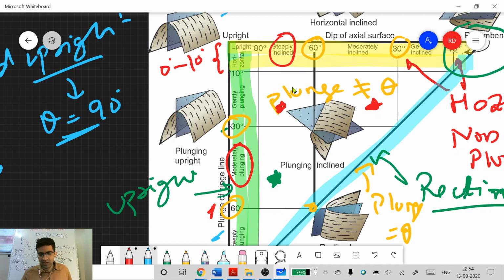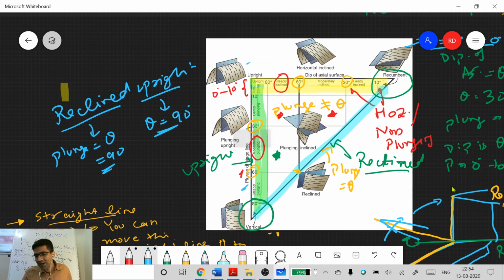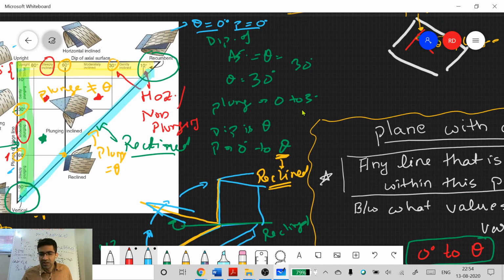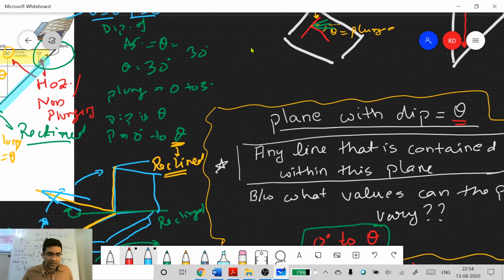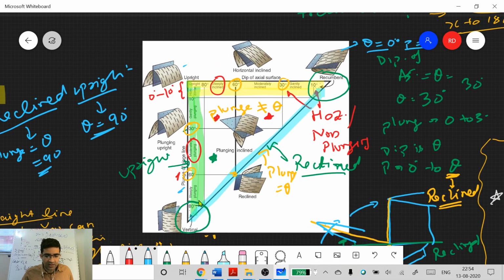So you can give a name for this. You just need to remember that every 30 degrees you have to mark. So if you have to write this in a subjective paper, it is very easy. You just need to take these markings at 10 degrees and 80 degrees. So 10 degrees, 80 degrees in this part. Similarly, 10 degrees, 80 degrees in this part, and in between you need 30 and 60. You just draw these lines, then you can automatically define. First define reclined, upright, horizontal, then in between gently, moderately, steeply, similarly steeply, moderately, gently. It goes to 0 degrees.